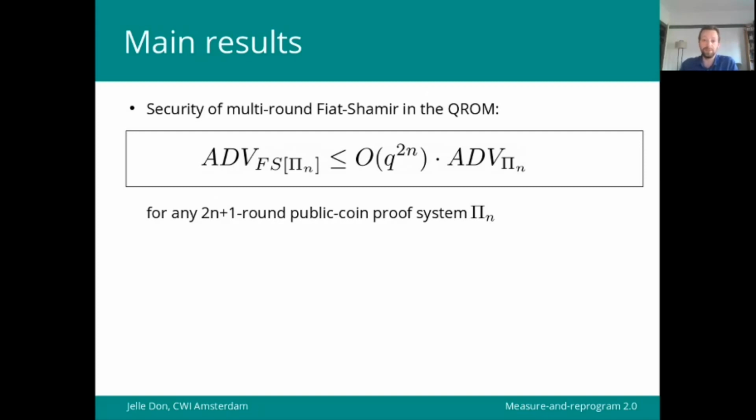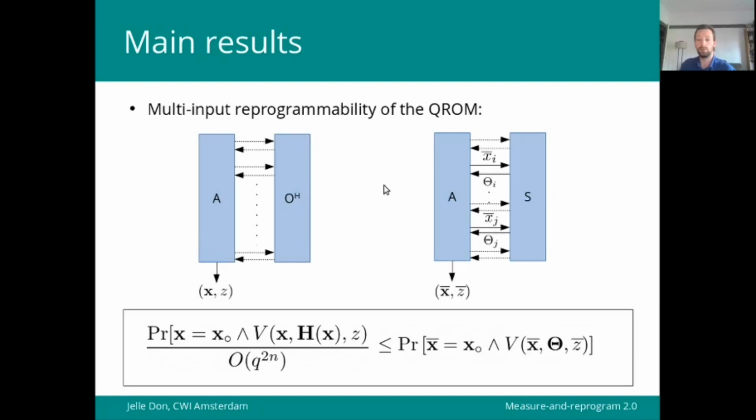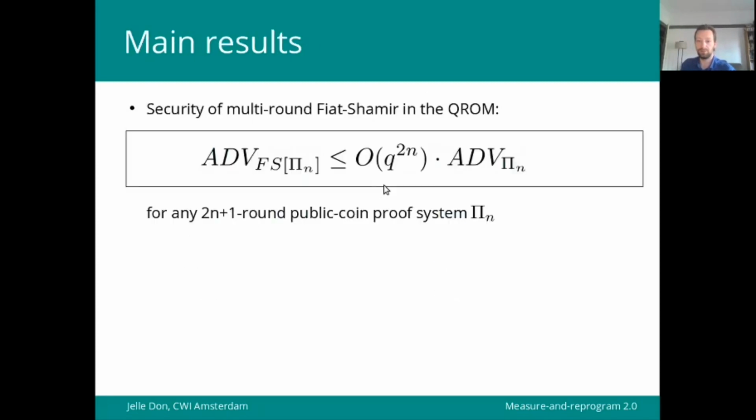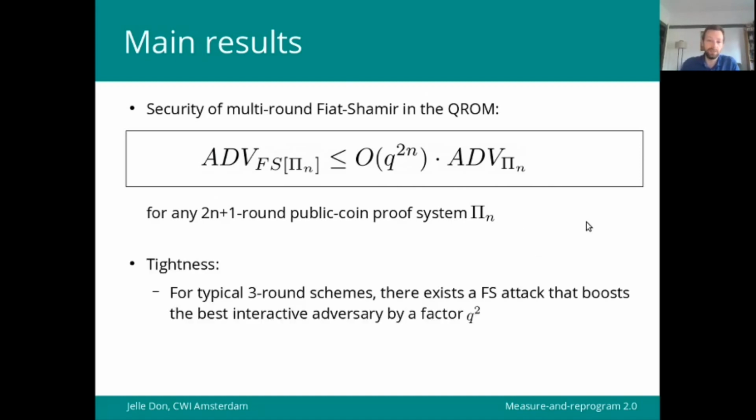So very quickly, multi-round Fiat-Shamir takes some public coin interactive proof system with n rounds and turns it into a non-interactive scheme. And we show that the advantage of the best adversary against the non-interactive scheme is at most order q to the power 2n times as big as the best adversary against the interactive scheme. And indeed this is tight because in our paper we provide an attack.